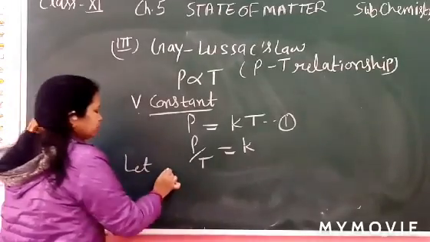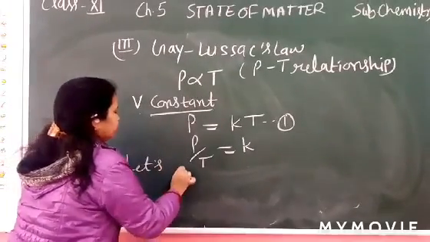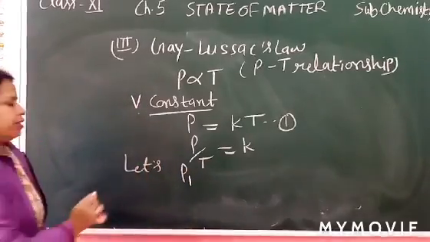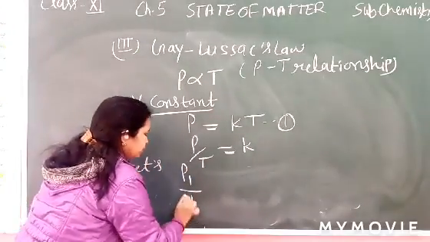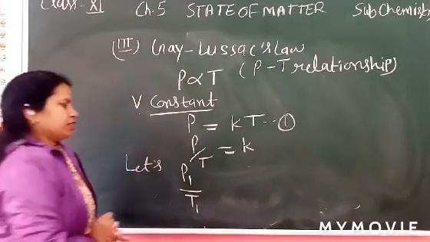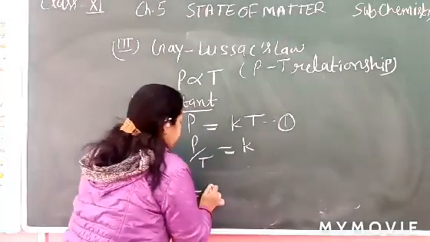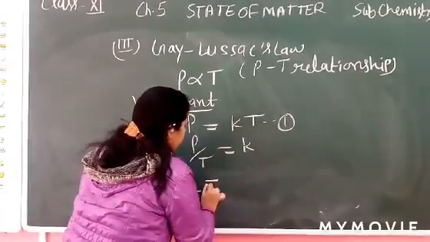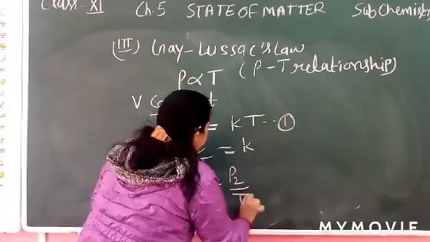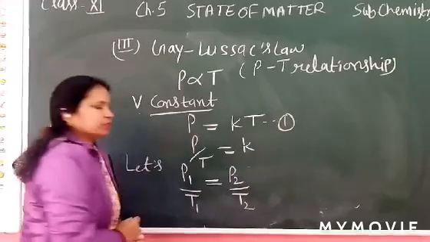If pressure is P1 and temperature is T1, at the given volume of a fixed amount of gas, and when pressure is P2, temperature is T2.